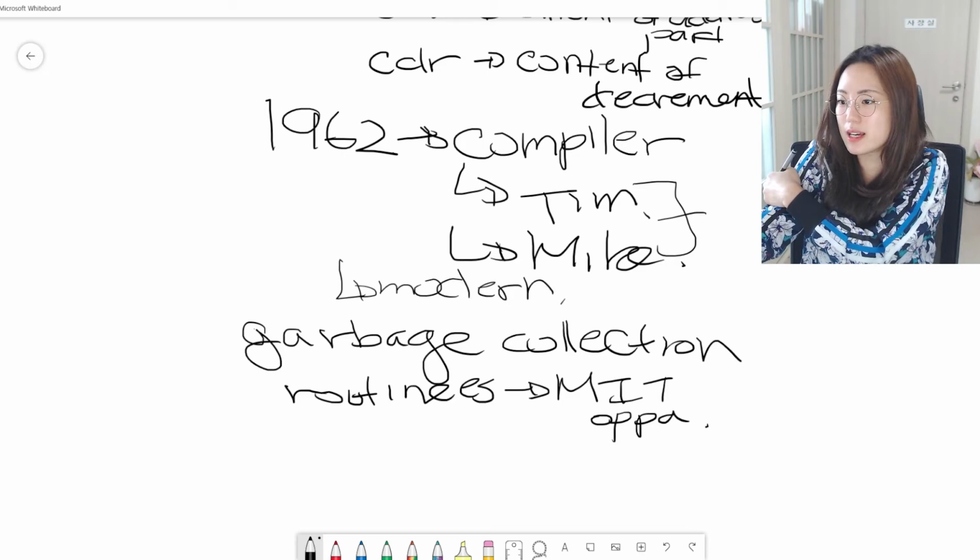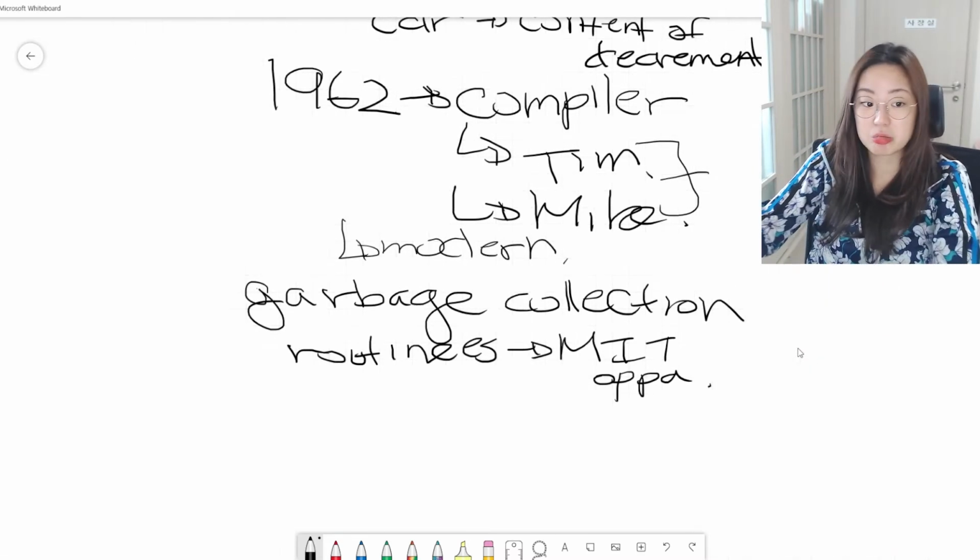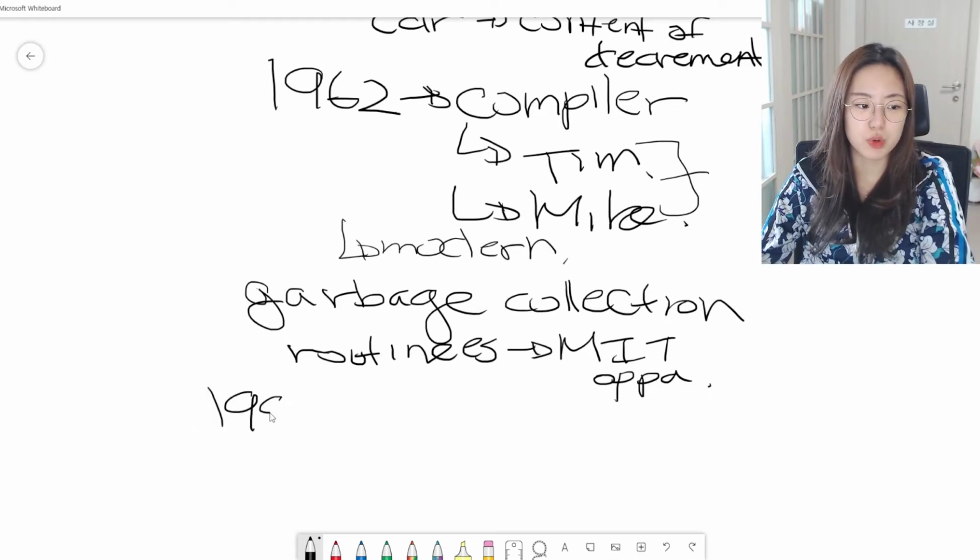And in 1994, ANSI, which is the American National Standards Institute, published the Common Lisp Standard, Information Technology Programming Language Common Lisp. So everything got done when I was born in 1994.